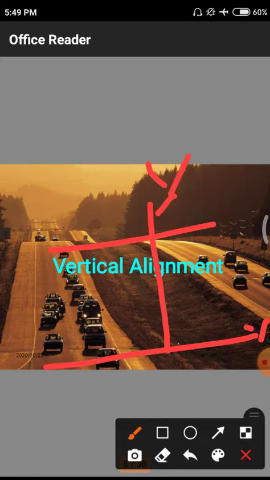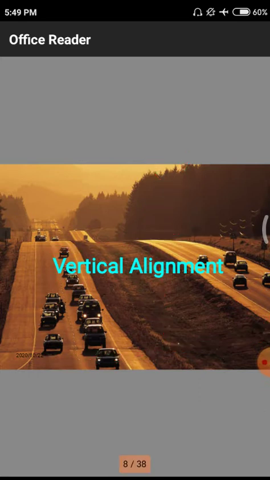This is the better example for understanding vertical alignment with respect to these roads. Simply the road surface is increasing in the y direction.